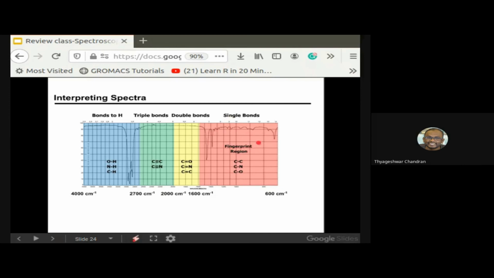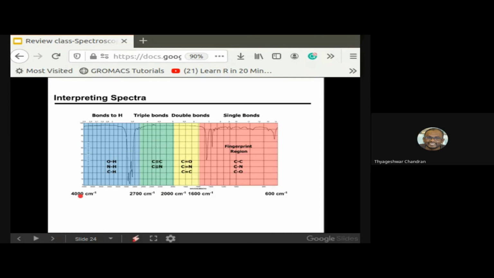The region colored in pink you can leave out of your spectra. You are more interested in understanding the yellow, green, and blue regions. This blue region corresponds to the bonds to hydrogen, this one is the triple bond, and this corresponds to the double bonds.